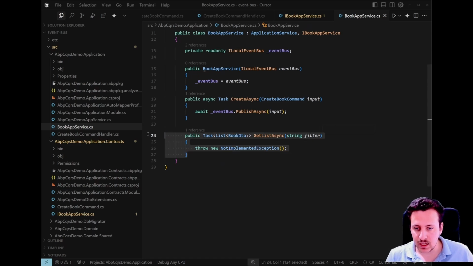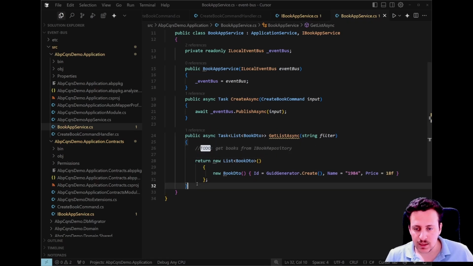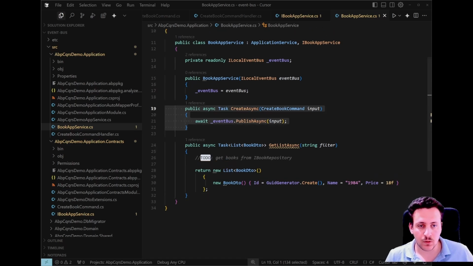For example, you can define your get list async method like this one. You can get your books from the book repository and so on. So in that setup, you need to handle your queries in the app service, and you can decouple your commands only by using ABP's local event bus system.